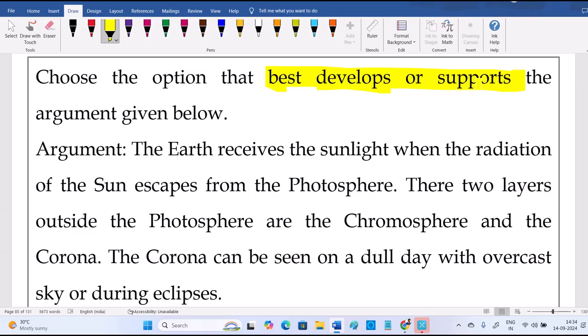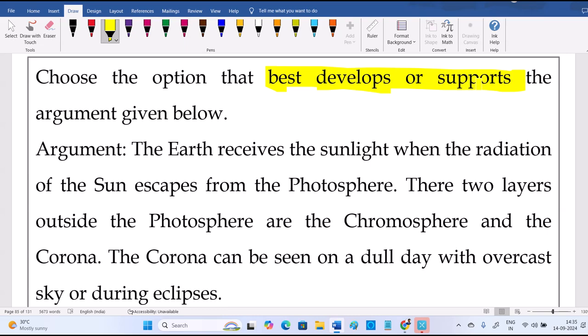Now, what is the argument? The earth receives the sunlight when the radiation. It's not exactly an argument; it is some statement you can consider. So which is supporting among the options? This is actually a statement and conclusion indirectly. Earth receives the sunlight when the radiation of the sun escapes from the photosphere.